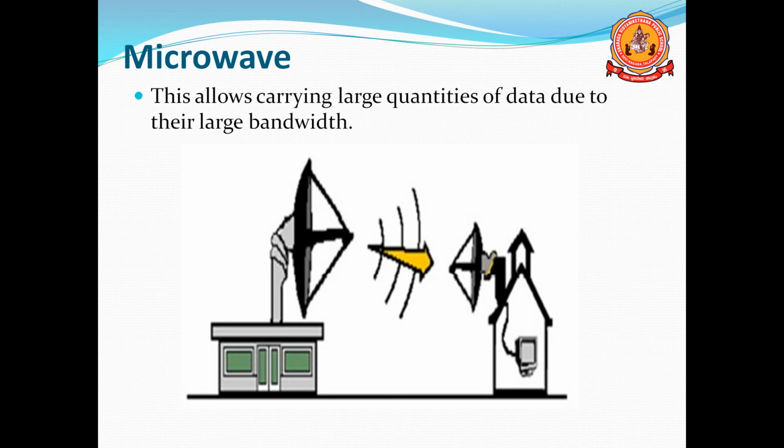Here you can see one figure that shows line of sight. Line of sight means both the antennas should be visible. You can take one as a transmitter and one as a receiver. Both transmitter and receiver should be in line of sight, in the same line, and the distance is based on the geographical nature.